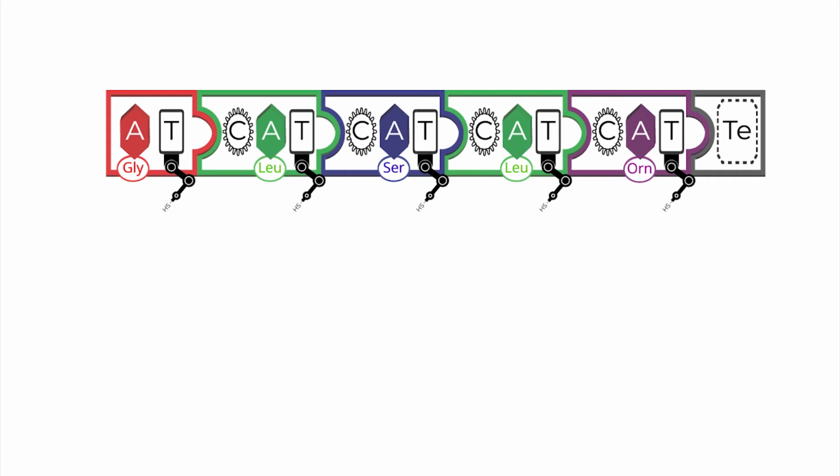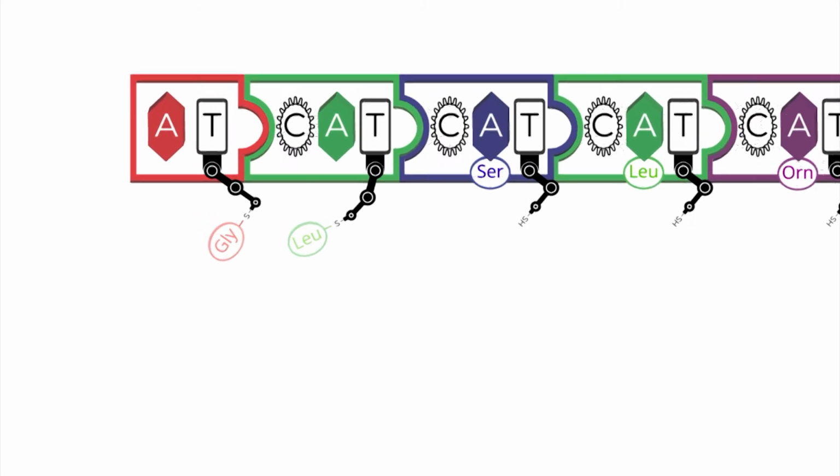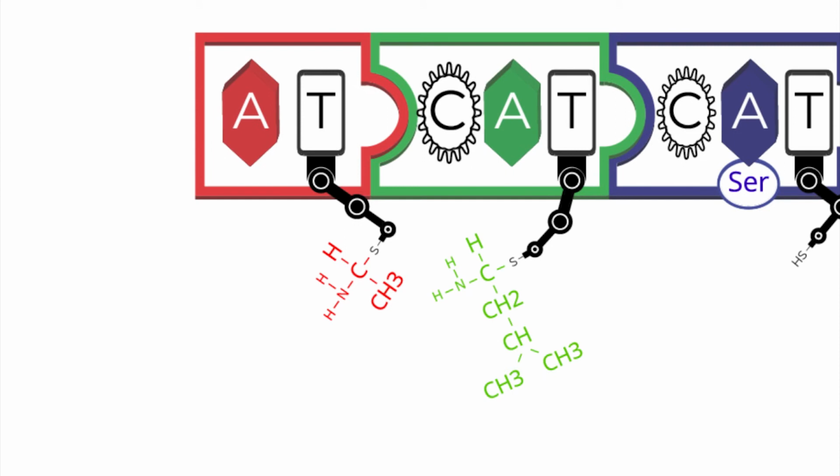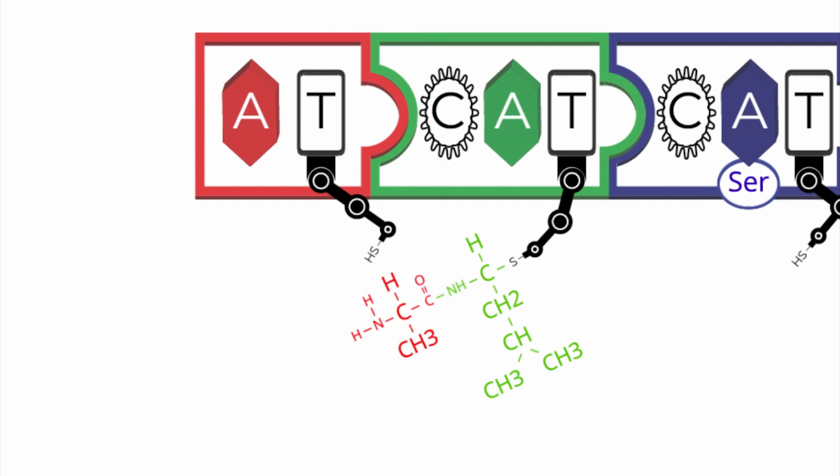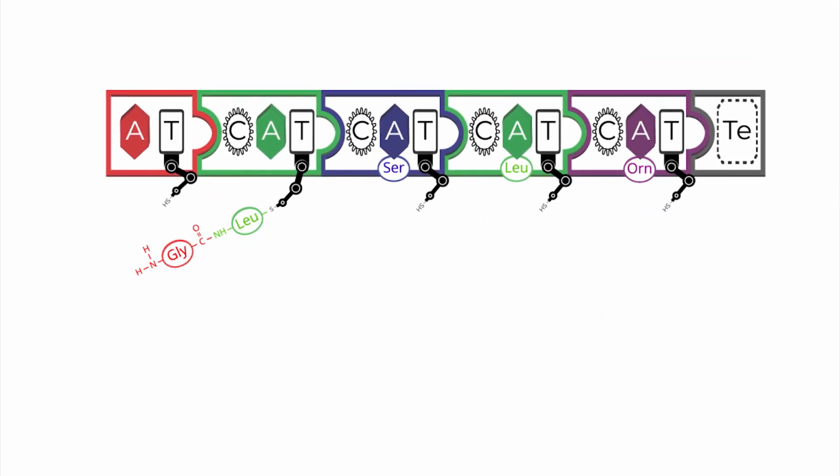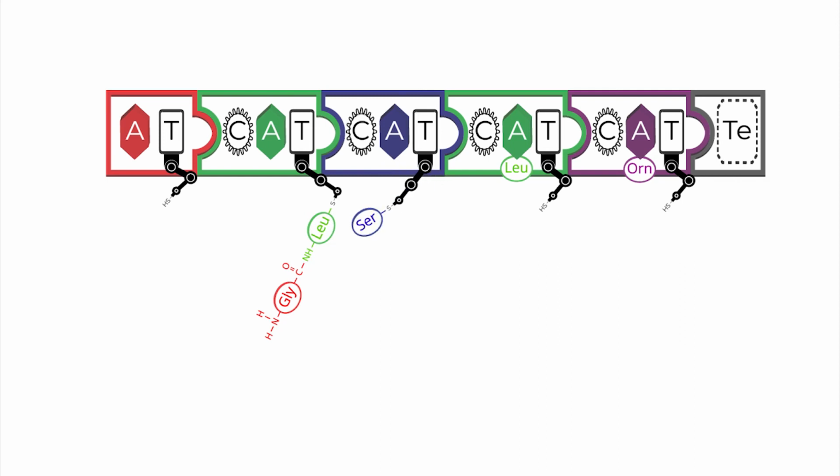The A domains not only select amino acids, they also activate them under consumption of ATP, leading to their adenylation. Then, the activated amino acid is transferred onto the thiol group, ending the arm of the T domain. In the next step, the movement of the arms brings together the amino acids, and the condensation domain catalyzes the peptide bond formation between amino acids tethered on two adjacent T domains. The nascent peptide is then transferred to the following module so that it is further elongated step by step.